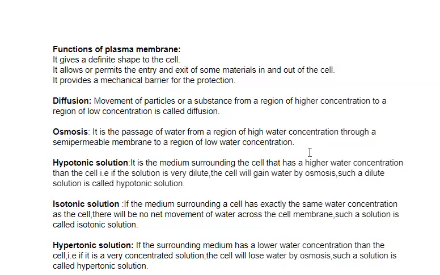So if the medium surrounding the cell has a higher water concentration, such a dilute solution is called hypotonic solution.